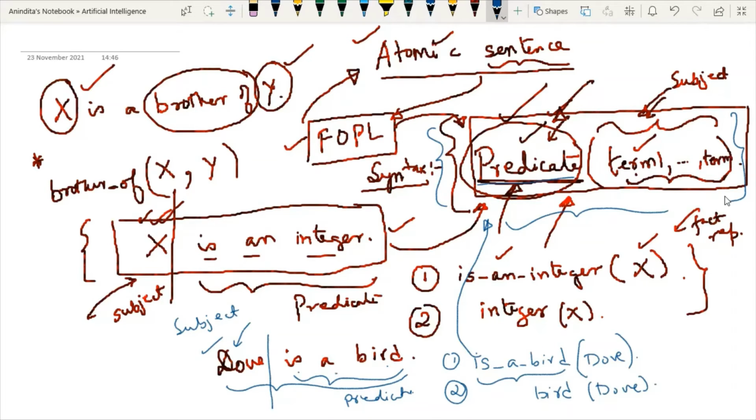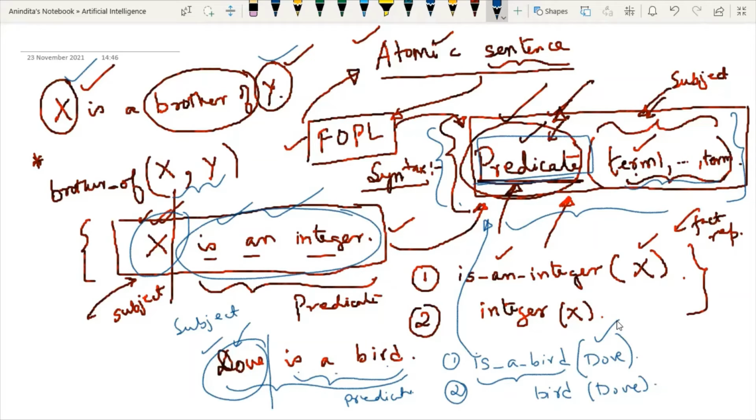So I think it is clear, whenever any atomic sentence is given to you, try to identify which one is the subject and which one is the predicate. Then everything is very much easy, because predicate will be the function name and subject will be written inside the parenthesis. Right? If you have more than one subject, then you can use comma to separate these subjects. If you have only one subject like this, you can directly write the subject name. So this is how any atomic sentence can be represented by this FOPL, first order predicate logic.